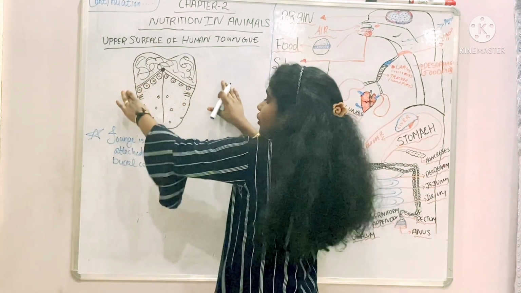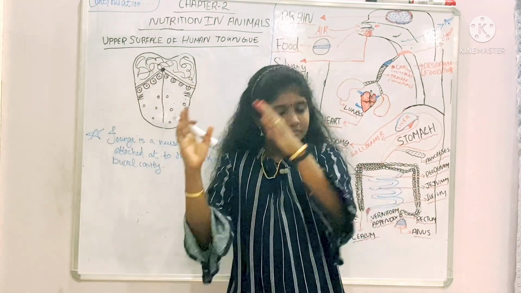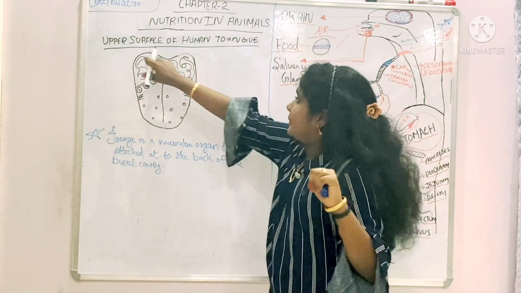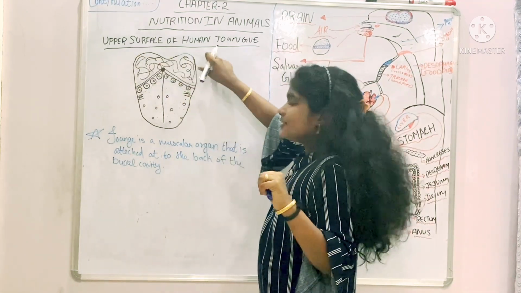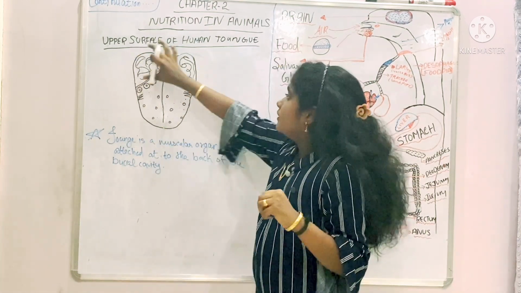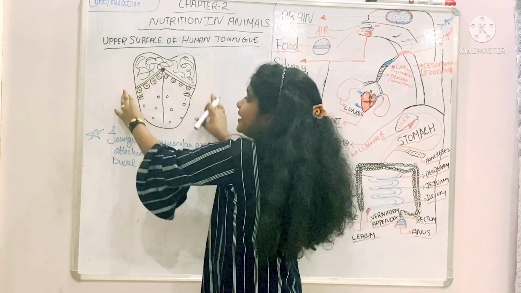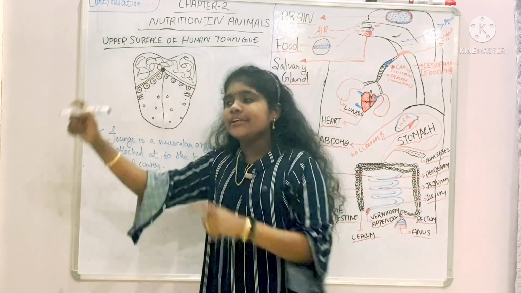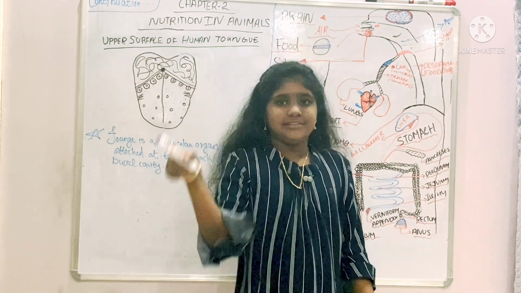That's why it can rotate in all directions, like north, south, east, west, because the upper part is only attached and these sides are not attached. That's why it can rotate in all directions like a pen.